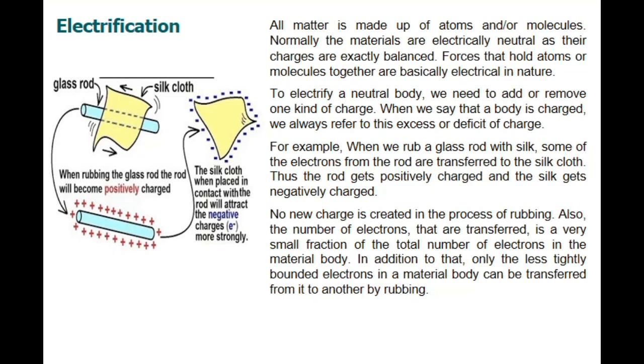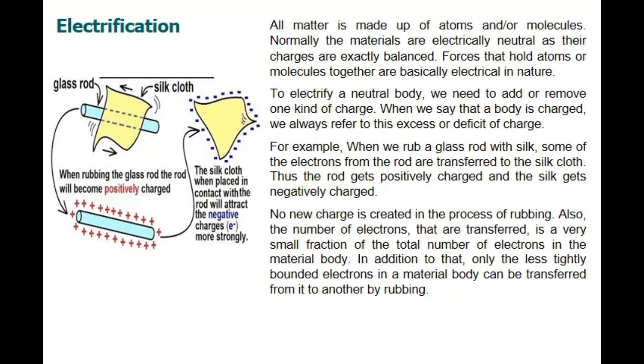So we can infer that no new charge is created in this process of rubbing. Also, the number of electrons that are transferred is a very small fraction of the total number of electrons in the material body. That means there is no generation of any electric charge after rubbing two insulating materials, but in fact they are created by transferring of electrons from one insulating material to the other.